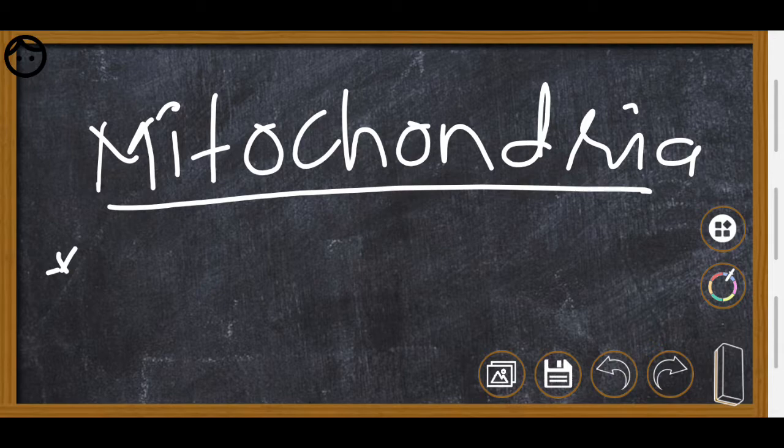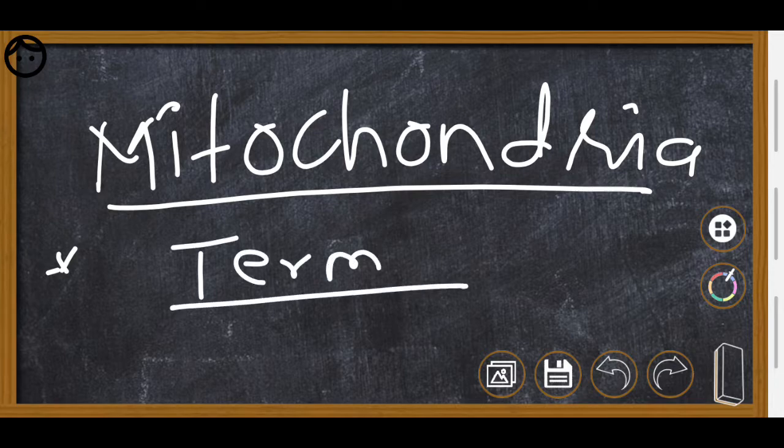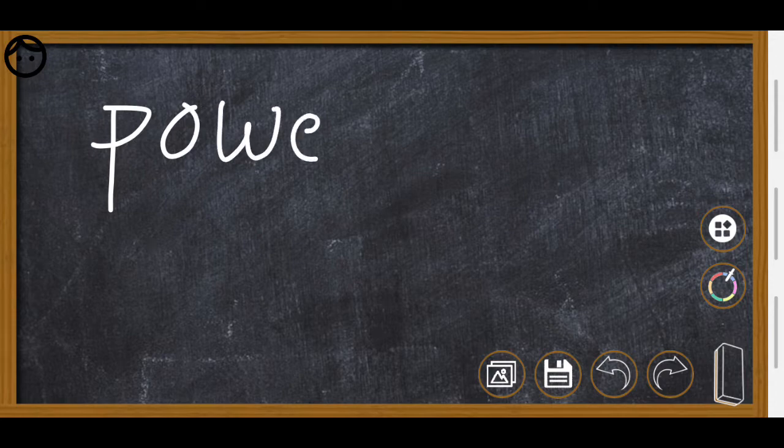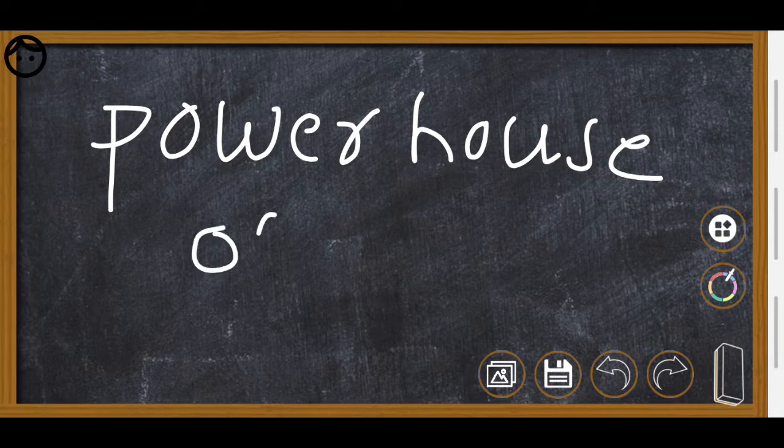The term mitochondria was given by the scientist named Benda. Right? Actually, we discussed it in eighth class. This is called the powerhouse of the cell. Mitochondria is called the powerhouse of the cell. Why is it called the powerhouse of the cell?